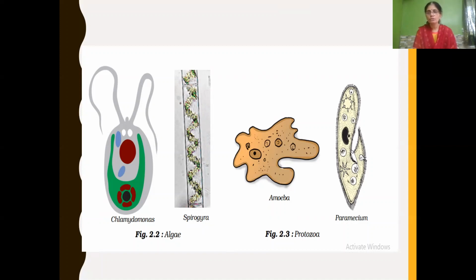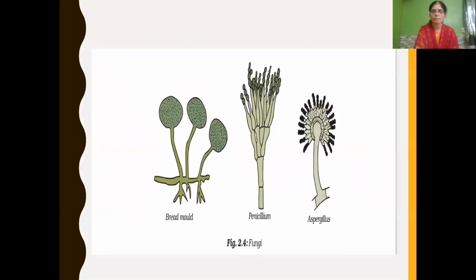And then the next figure, amoeba. You should know by seeing what it is, amoeba, and which group it belongs to: protozoa. So amoeba belongs to the group protozoa. And the same way paramecium also belongs to the group protozoa. So amoeba and paramecium belong to the group protozoa.